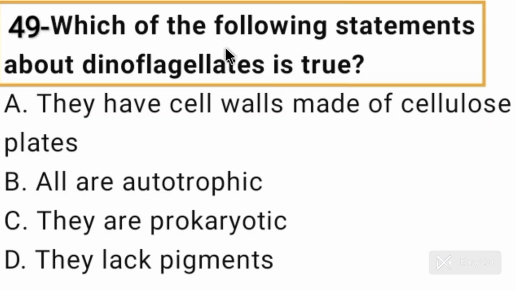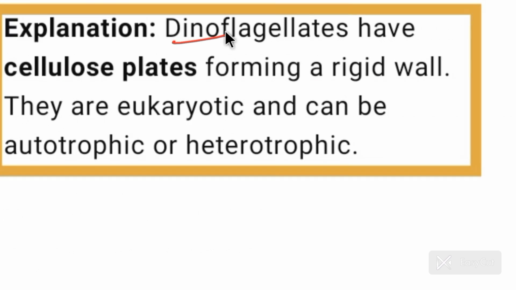Number 49. Which of the following statements about dinoflagellates is true? Option A is they have cell walls made of cellulose plates. This is correct statement about dinoflagellates. So option A is correct for question number 49. Dinoflagellates have cellulose plates forming a rigid wall. They are eukaryotic and can be autotrophic or heterotrophic.